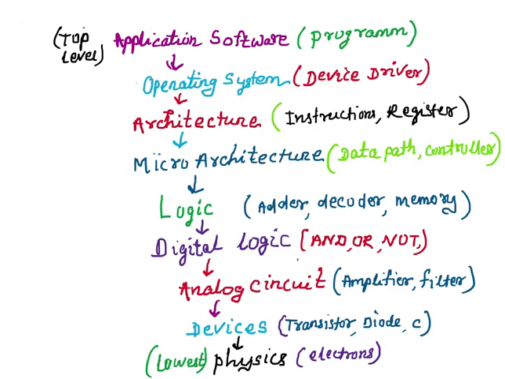Okay, so you might have seen this diagram before. So let me explain, then you will get to know how this can be useful for you to boost your knowledge and how it can make you a successful engineer.